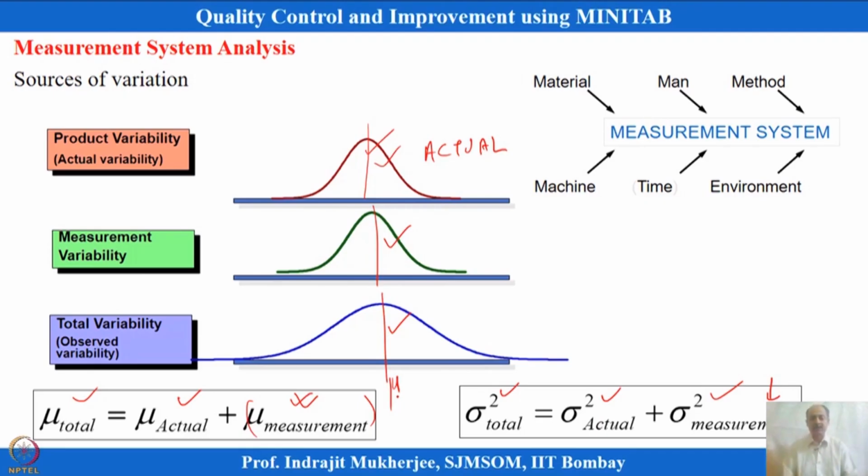We can also draw a cause and effect diagram for this, because it will be influenced by parameters like man, that is, person to person variability, the types of material used to develop the measurement system, and the environmental conditions. The way we take measurements can also have an influence, and the type of instrument that we use can also influence the measurement system.